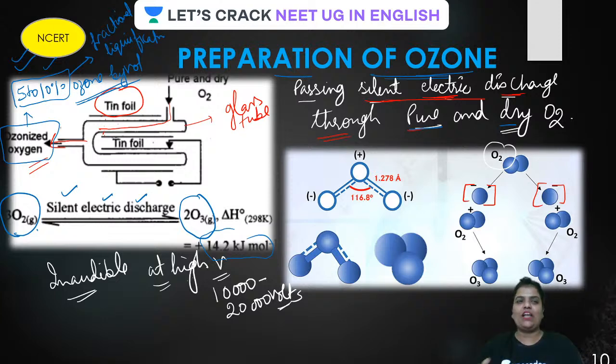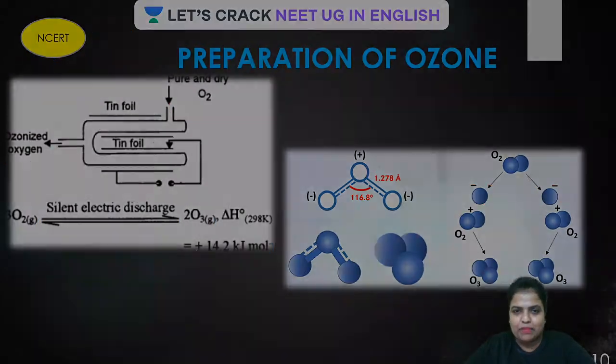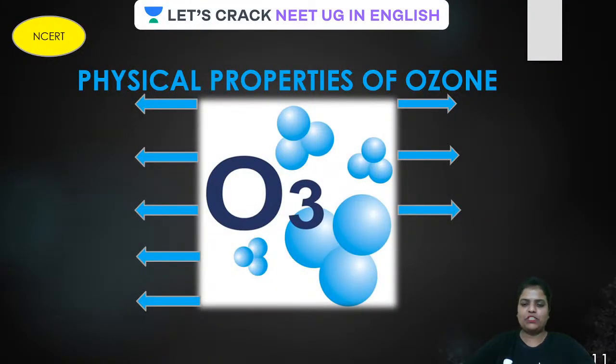Fractional liquefaction, because it is easy to liquefy ozone in comparison to oxygen. So gradually it is liquefied and concentrated. Done. Let us move ahead. Physical properties of ozone, guys, this is very, very important as per NCERT is concerned.